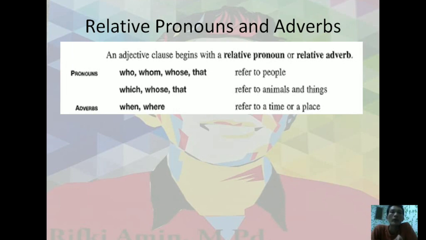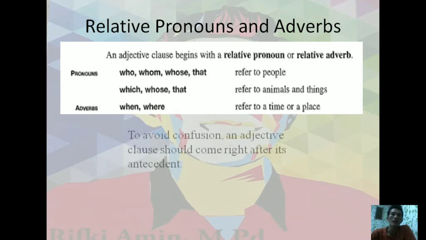And for adverbs, we are able to use the subordinators when or where, referring to time and place. Here, to avoid confusion, an adjective clause should come right after its antecedent.